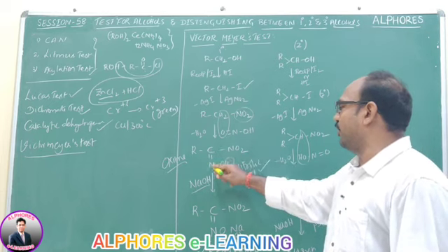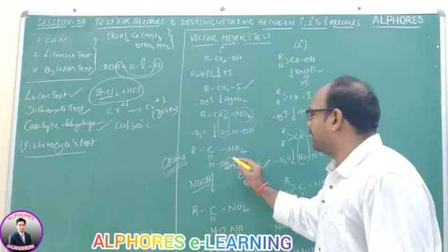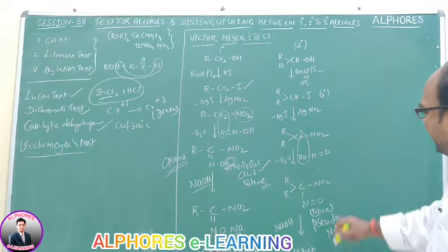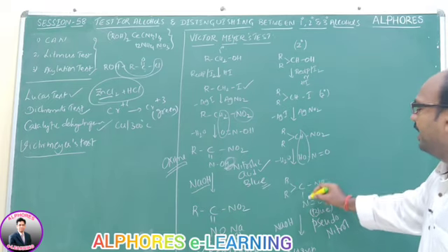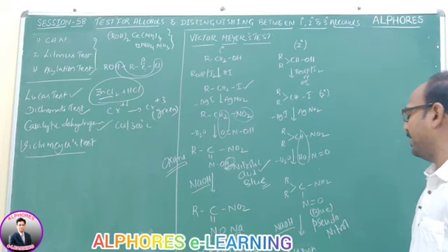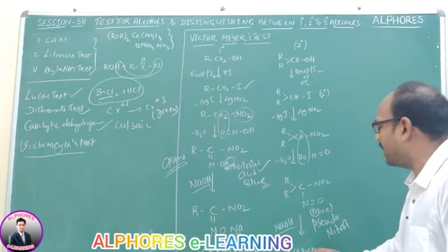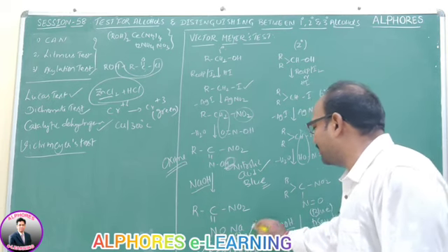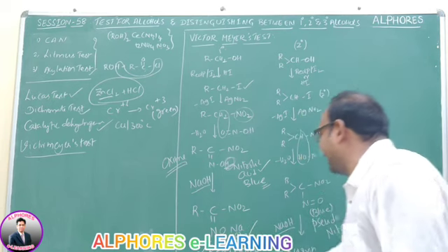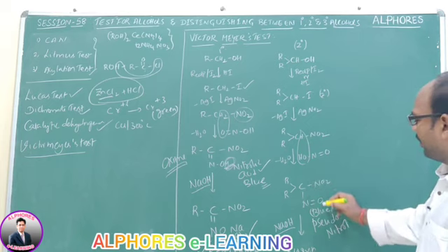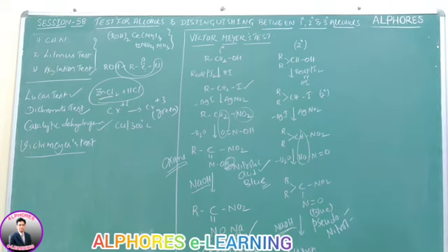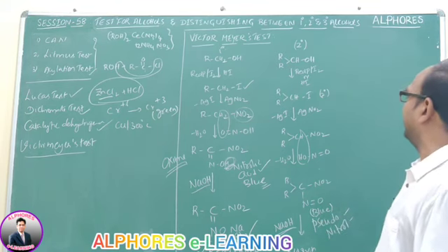Those with C double bond N and OH are called oximes, and they contain acidic hydrogen that can react with NaOH. But here in this case we cannot find any acidic hydrogen. That's why upon reaction with NaOH there is no salt formation. Earlier the salt formation takes place, and it is soluble in water, which exists in red color. But here, after formation of the blue pseudonitrole, it remains as such even though we are adding NaOH. There is no further reaction here.